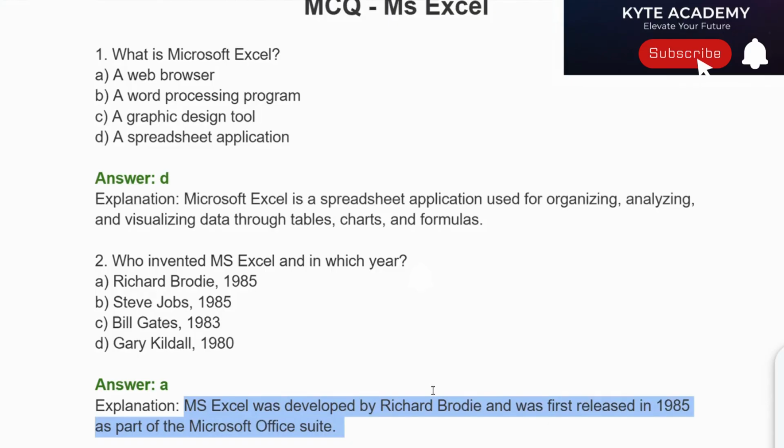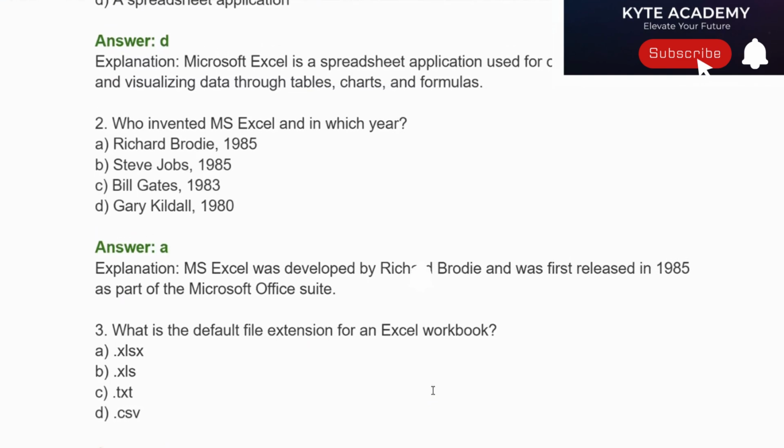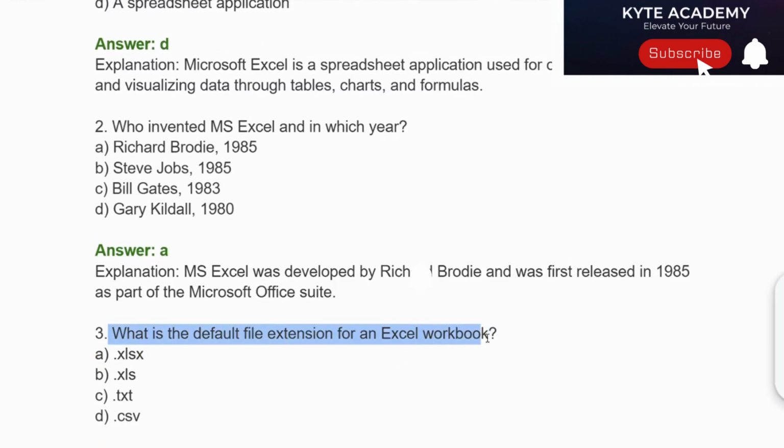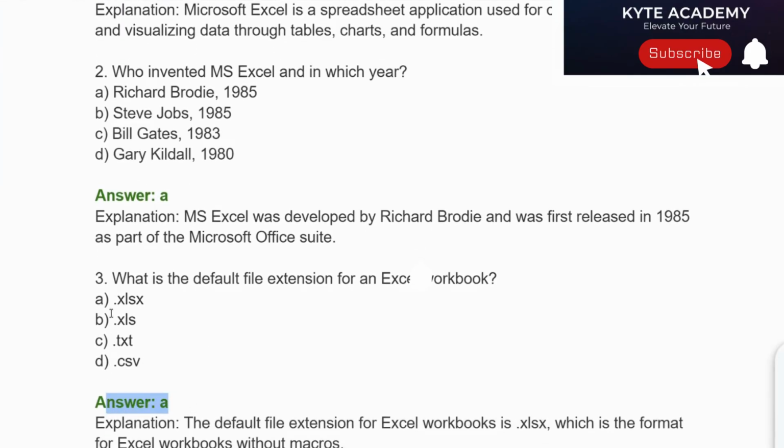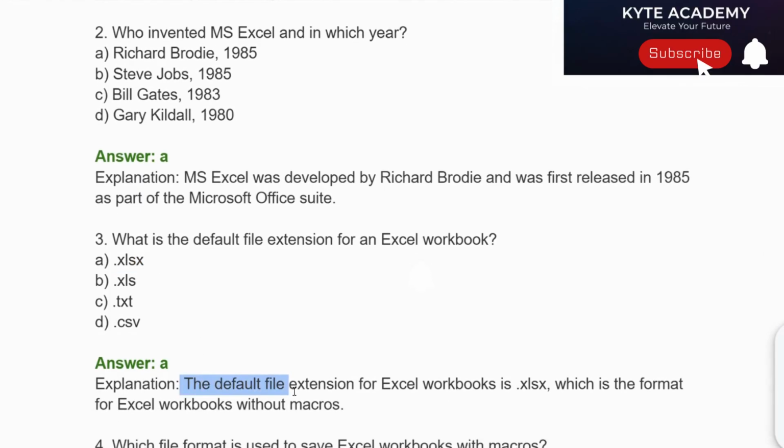Question number 3. What is the default extension for an Excel workbook? Options are Option A. .xlsx, Option B. .xls, Option C. .txt, Option D. .csv. Correct answer is Option A. .xlsx. Explanation. The default file extension for an Excel workbook is .xlsx, which is the format for Excel workbooks without macros.